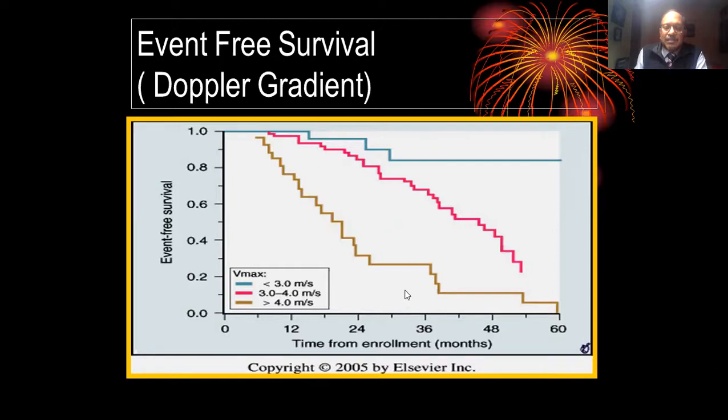The higher the peak gradient, the worse the survival of these cases. To say again, as we are going to discuss, more than 4 meters per second means severe aortic stenosis. And if we do not pick these people up and take them for surgery, obviously the survival is poor.